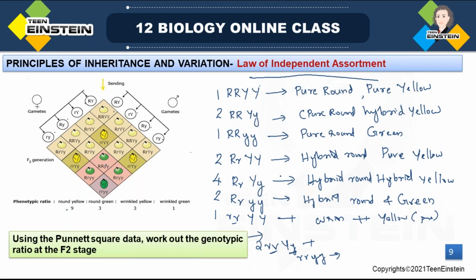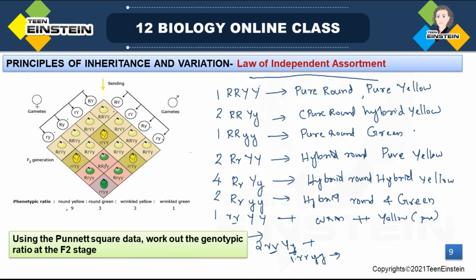We are selecting and writing all this. So here in total you can see 1 plus 2, 3, 4, 6, another 6, 12, then 13, 14, 15, and last one 16. 16 different combinations we made here. From that we are making it according to the genotypic expression. From the genotypic and phenotypic, here we are writing the genotypic combination and writing the phenotypic expression also. Okay, so these are the different combinations.